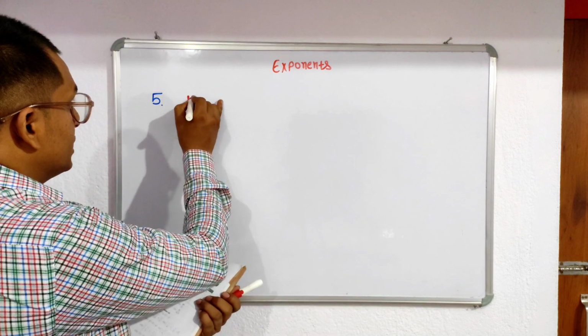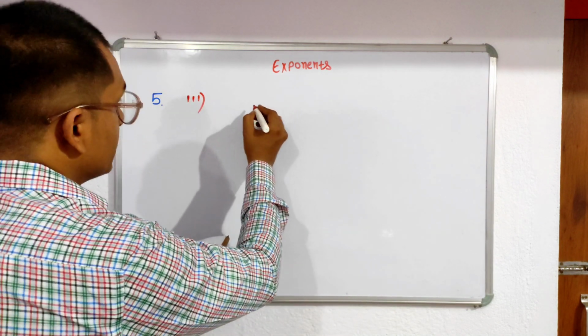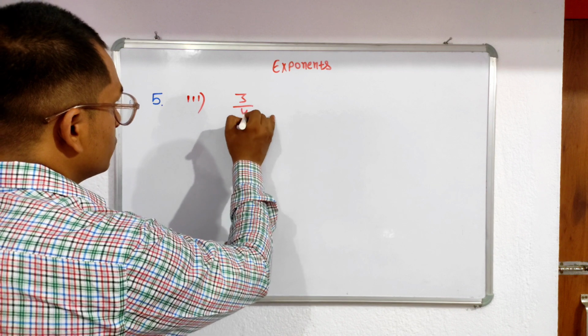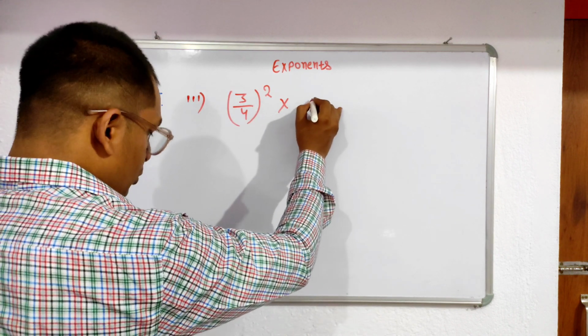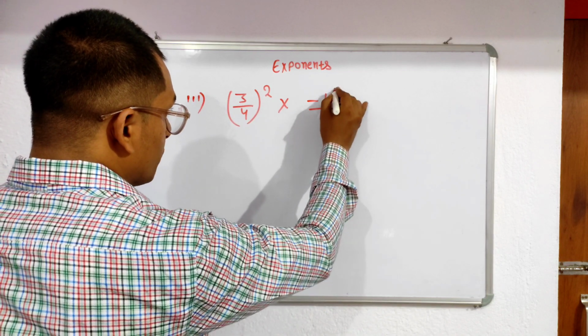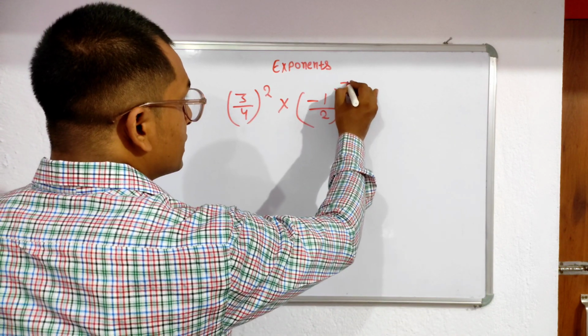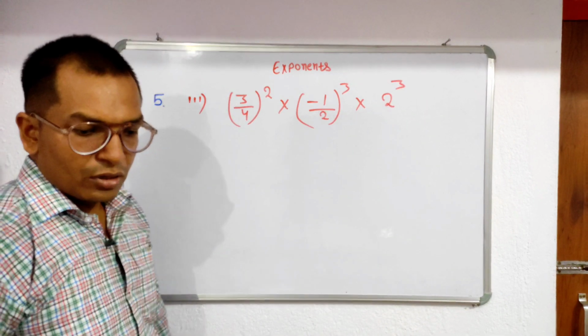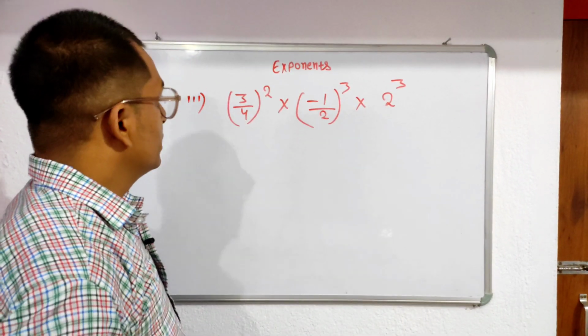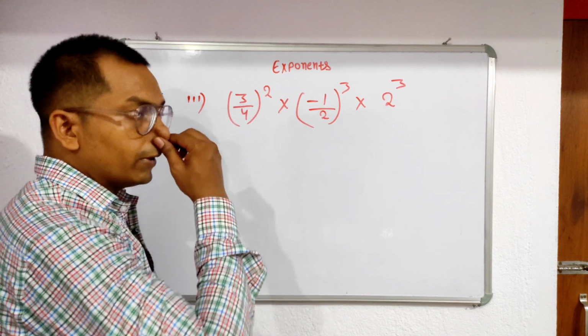Find 3 upon 4 to the power 2 into minus 1 by 2 to the power 3 into 2 to the power 3. So right there is the value. Here you have 3 by 4 to the power 2.